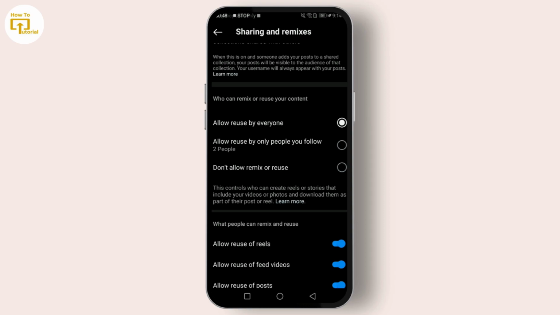In this way, others can repost your story to their story. And voila, your post can now be shared to stories by others. And that's it, you've just enabled resharing for your Instagram post.